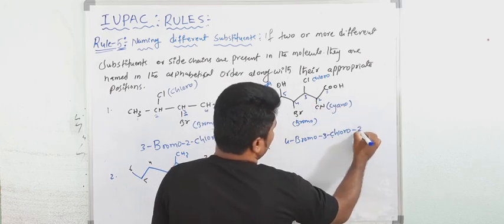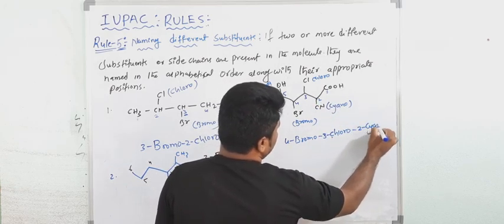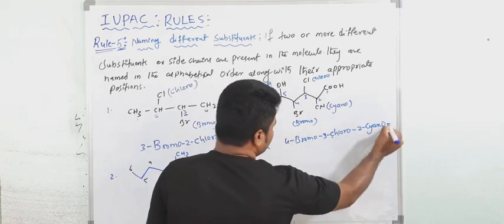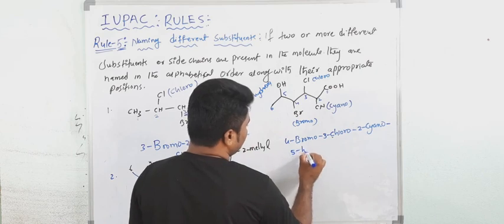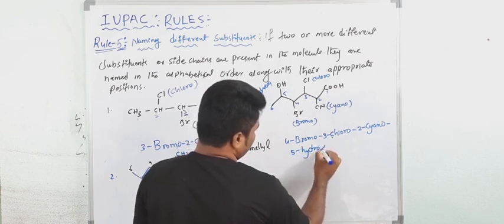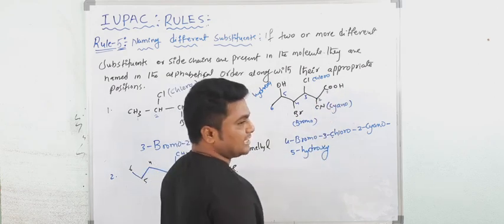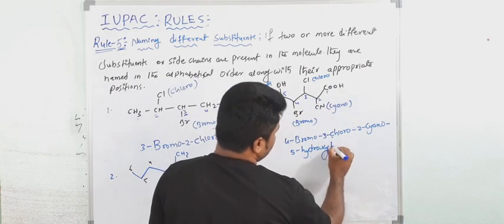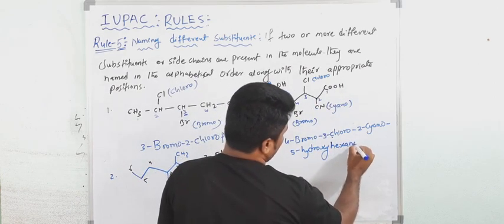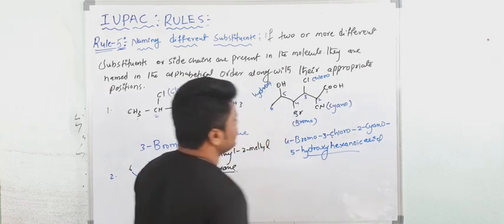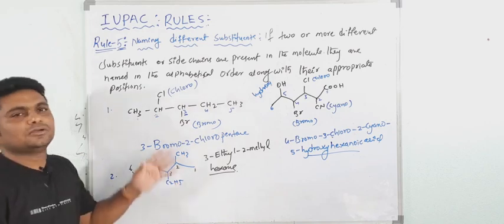Then after that, 2 cyano. Then after that, who will come? 5 hydroxy. That is 6 carbon atoms and oic acid, carboxylic acid: hexanoic acid. Understood? This is the fifth rule.